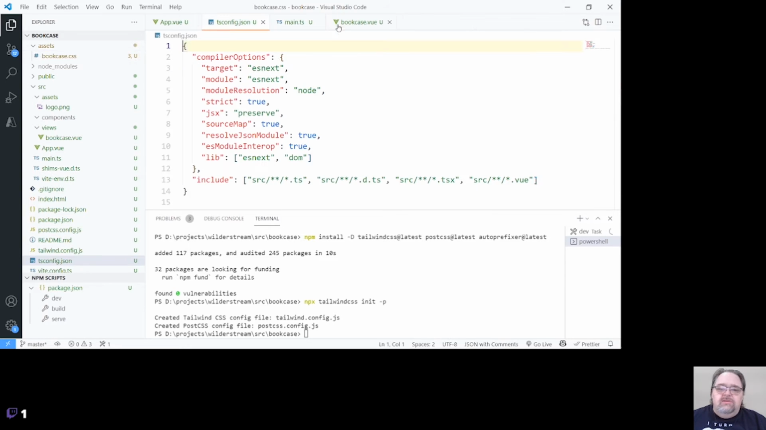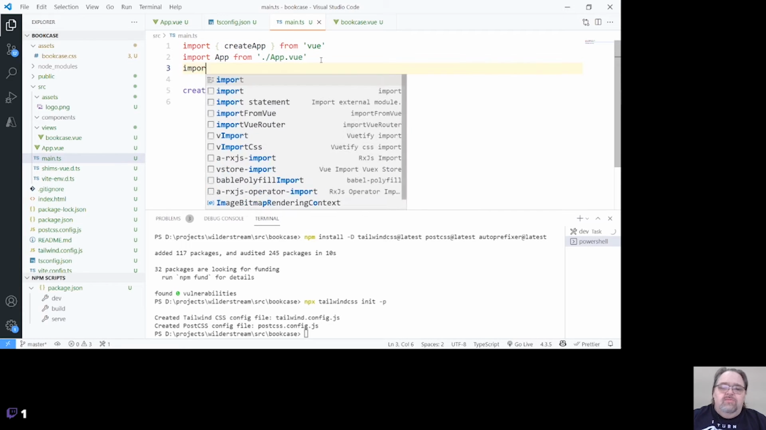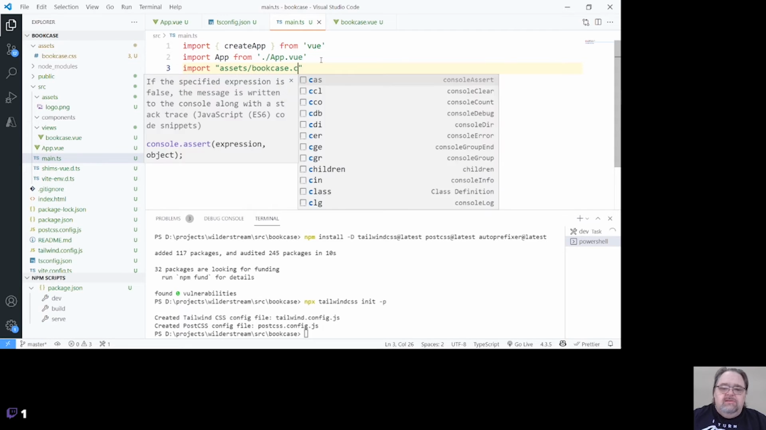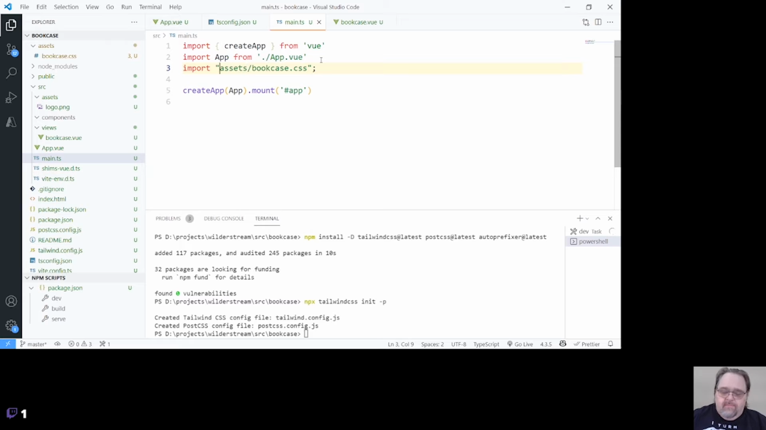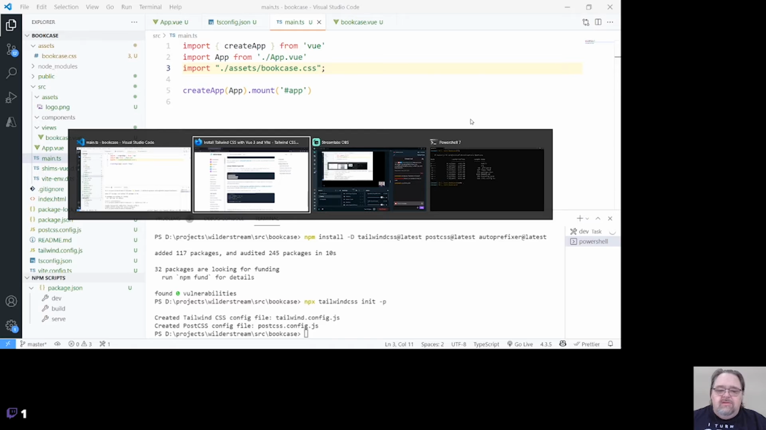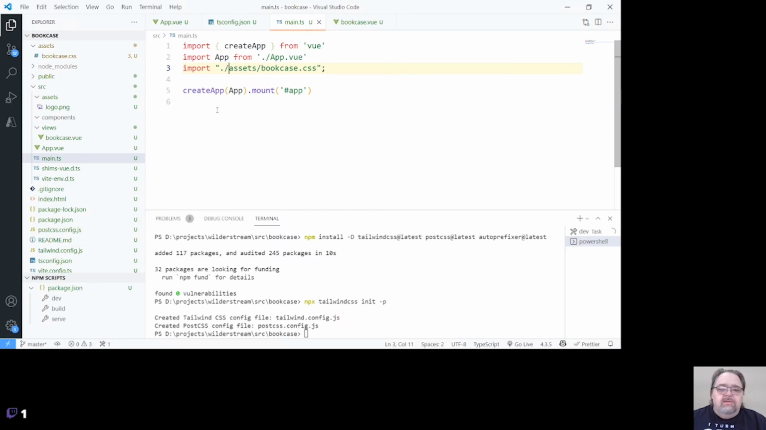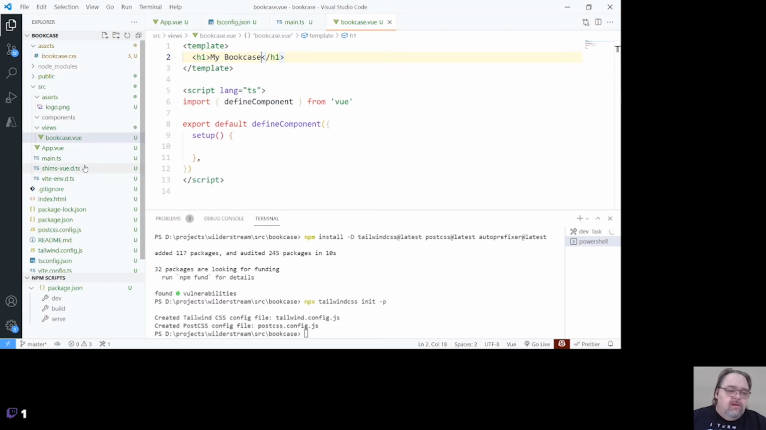And in order to use these, we just need to go into our main.ts and import it. So import assets bookcase.css. Let's make sure it's getting it from the right place. And if we've done this right, go back to our project. And it says it doesn't exist again. Did I name it wrong? Where the heck did I name it? I swear I created it. Oh, there it is. Created it way in the wrong direction.